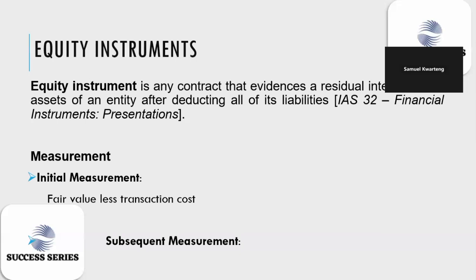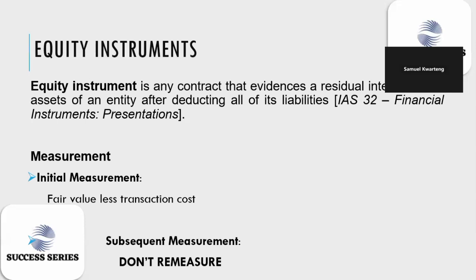Then what's the subsequent measurement? For subsequent measurement, we say you don't remeasure. Why don't we remeasure? The issuer here will not benefit from changes in fair value. Bear in mind, if you have sold an equity instrument to a holder, and then there are any changes in the price of the equity instrument, you, the issuer, won't benefit. Rather, the holder will benefit. So from the issuer's perspective, the subsequent measurement is that you're not supposed to remeasure. So we don't remeasure.